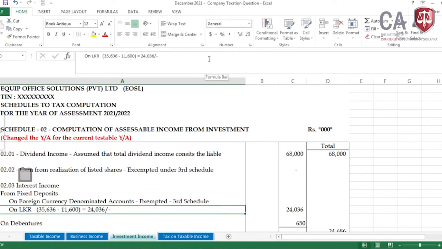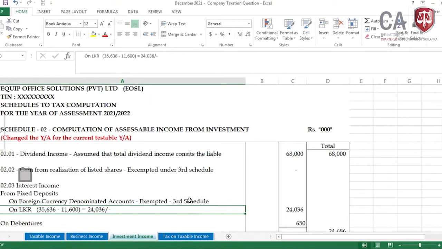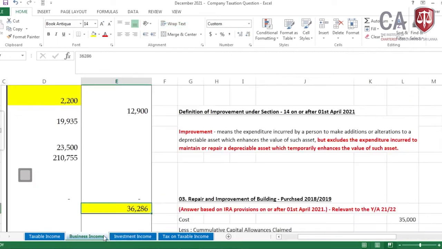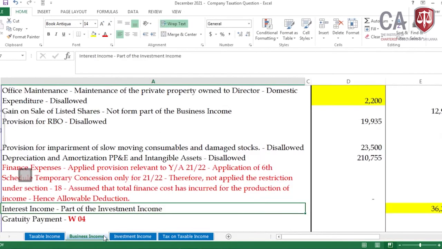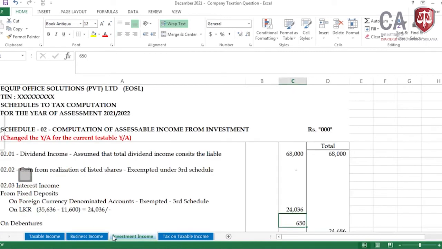And the LKR total in the question has given 36,286, among that FD interest 35,636. Then from this 35,636, I need to reduce the exempt income 11,600. Then automatically the liable interest is what amount? 24,036.